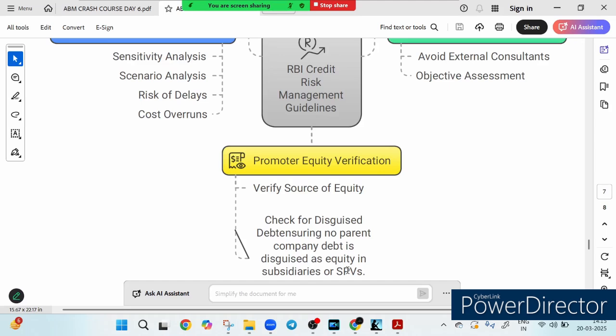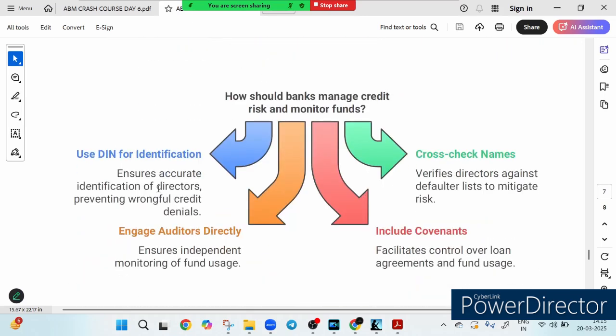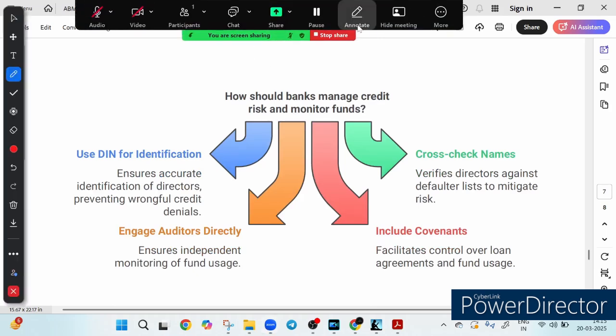Now you may ask me, how should banks actually manage credit risk and monitor funds in real time? So that is where this point comes. DIN. DIN is used for identification. This helps ensure directors are properly identified, avoiding any wrongful credit denial.